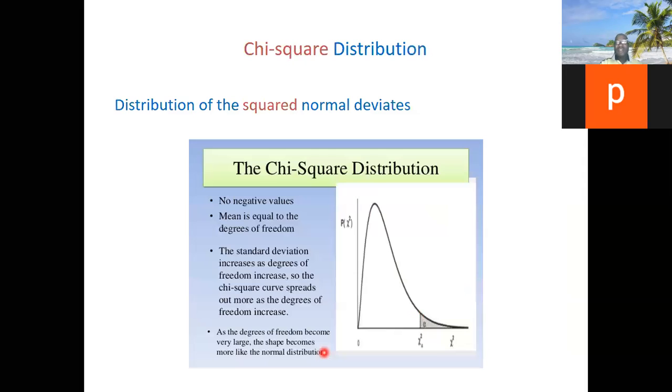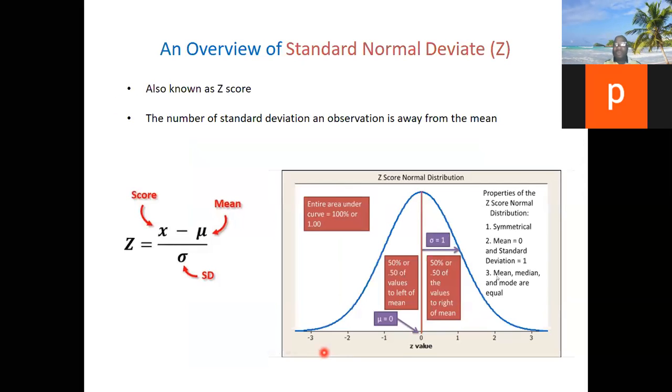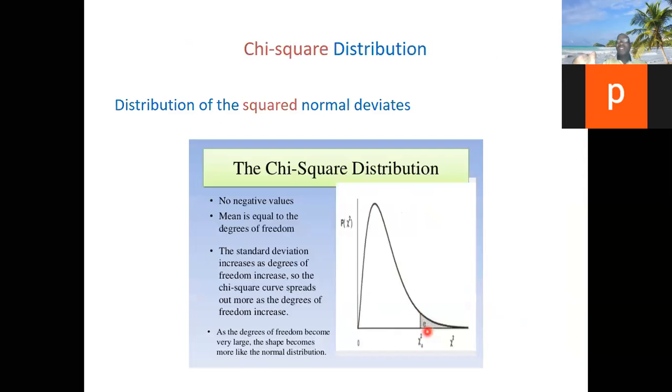As you can see, in the chi-square now, there's nothing to the left, no negative side. That is one. Two, you will see that for the normal distribution, the middle around that zero is the peak of the graph. And from there, going above or going below, the frequency goes down. That is, the number of observations that have those values goes down. But when you square it, it gives you chi-square distribution.